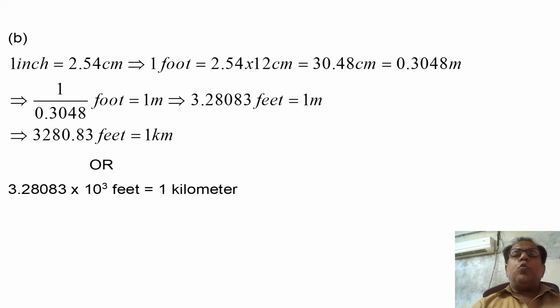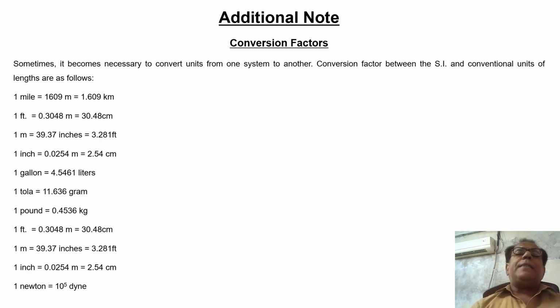Now we move on to the next slide, which is just an additional note. This additional note has been copied and pasted here from module number 4, which I have already uploaded on my SlideShare account. Additional note: conversion factors.